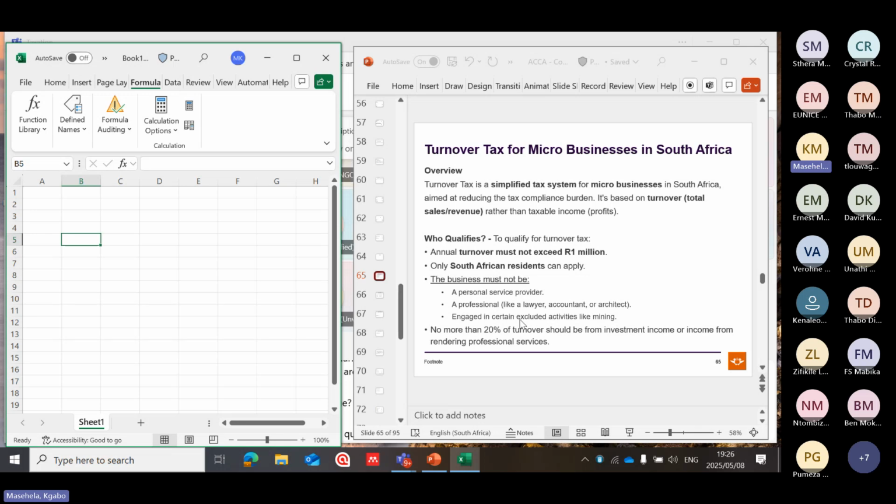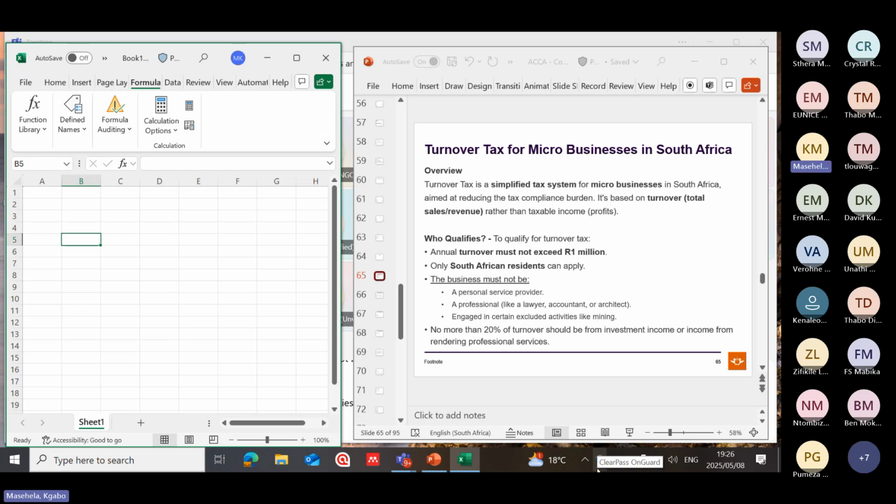If you are a business making a turnover of not more than R1 million, meaning that annual turnover must not exceed R1 million, and only South African residents can apply. The business must not be a personal service provider like a lawyer, accountant, or architect. It must not engage in certain activities, like mining.